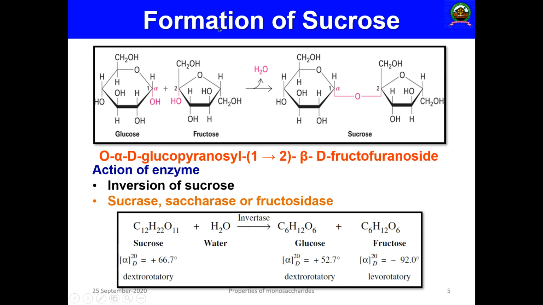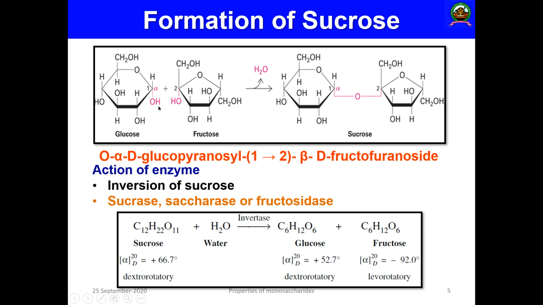Then this is the formation of sucrose. Very simple. This is the 6-membered ring glucose. Here you can see position number 1, 2, 3, 4, 5 and 6. The second one is fructose. Here you can see 1, 2, 3, 4, 5. So this is the second position. Here you can see the hydroxyl group that is present in the second position of the second sugar, and the hydroxyl group that is present in the